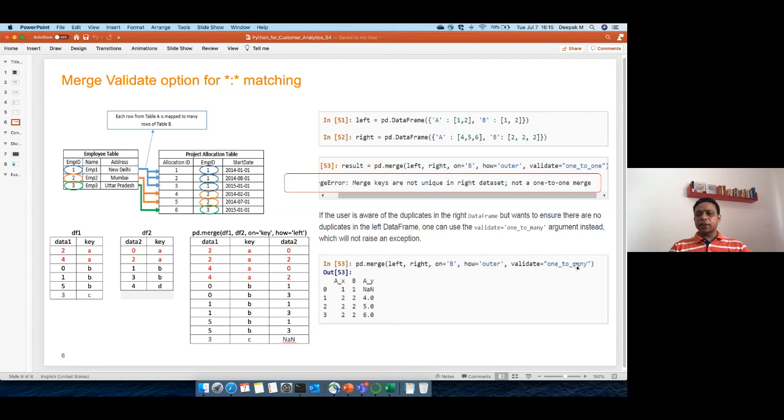I rarely use it. In fact, I don't use 1 to 1 either, because most of the time when we are creating data, we know what we are doing. But if you want to automate some process and you know there might be some issues with the data, it is a good way to prevent errors. It's not preventing the error, it is actually generating an error to prevent wrong data from being created.